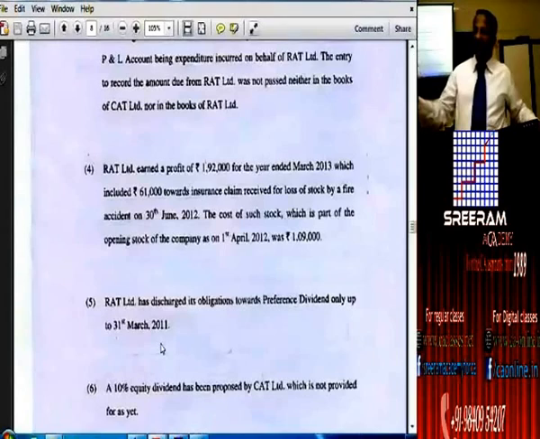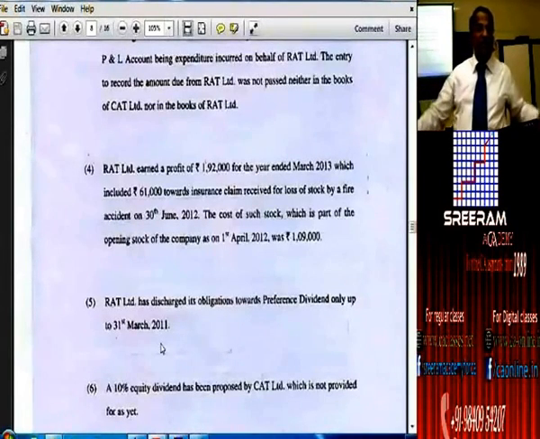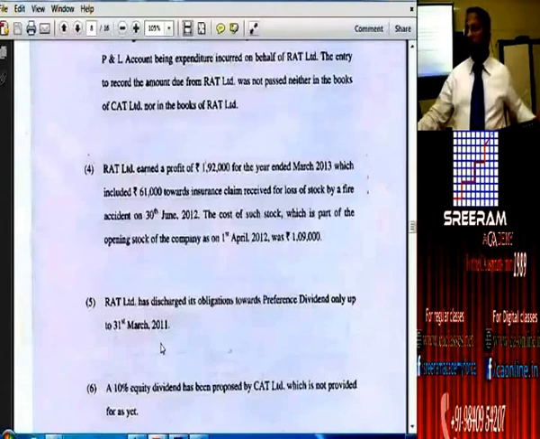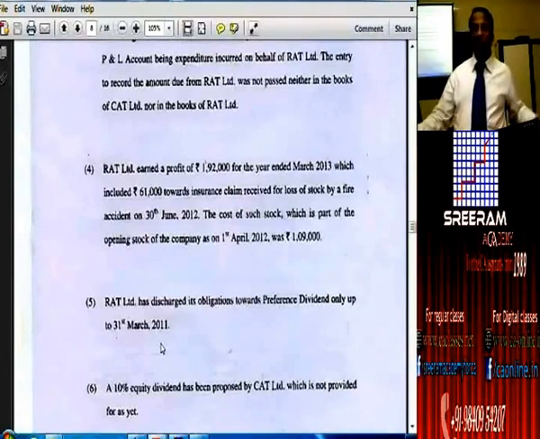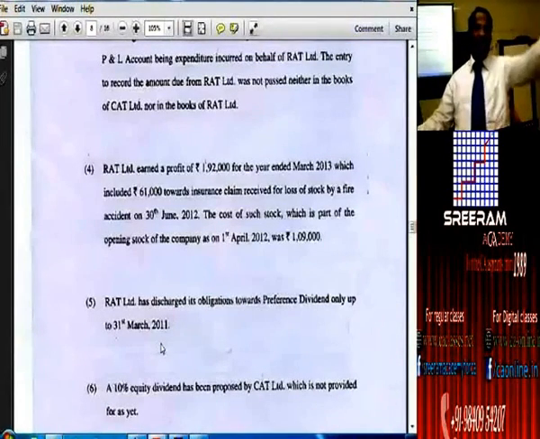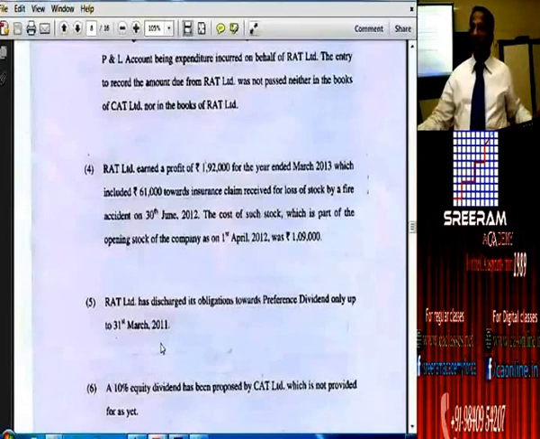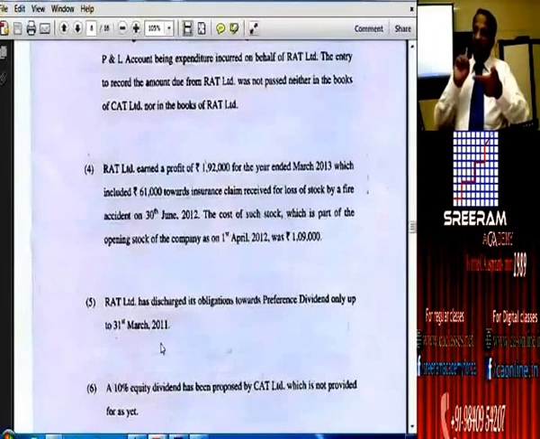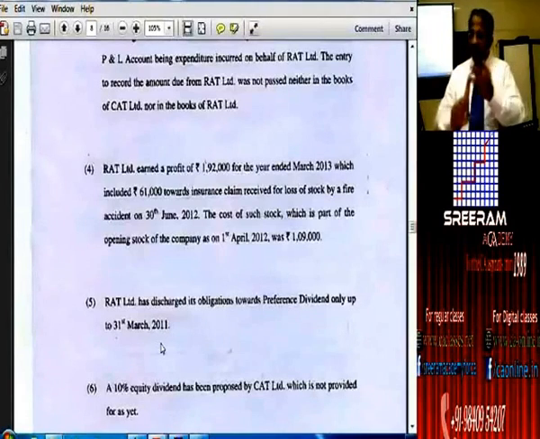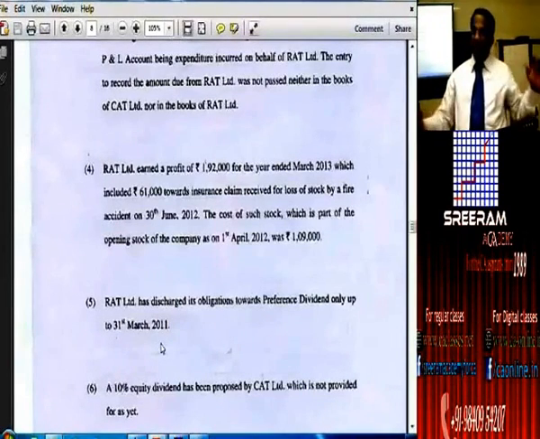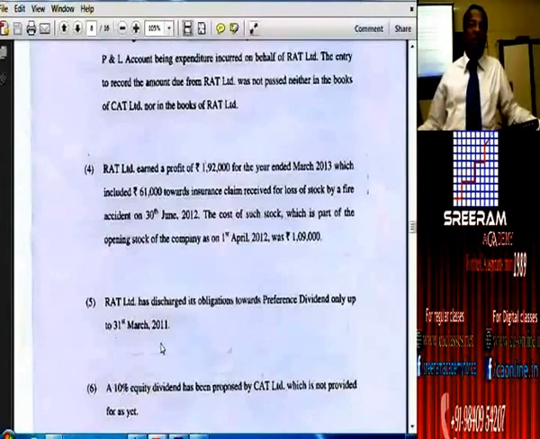So there can be no case where equity dividend was paid before paying preference dividend. You also understand in adjustment number 1 ex dividend and equity dividend was also declared. So you get the impression that preference dividend was also paid, equity dividend was also paid, but in adjustment number 5 they say that they have paid only up to 31st of March 2011.